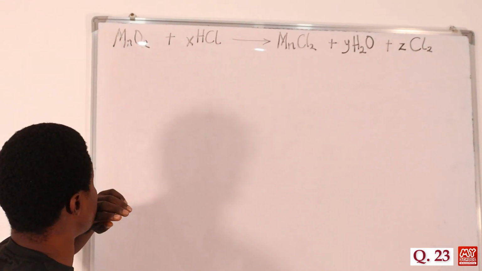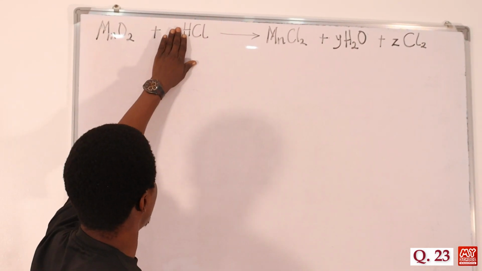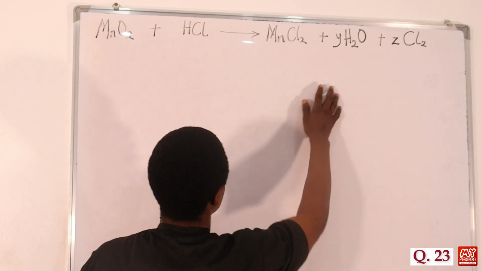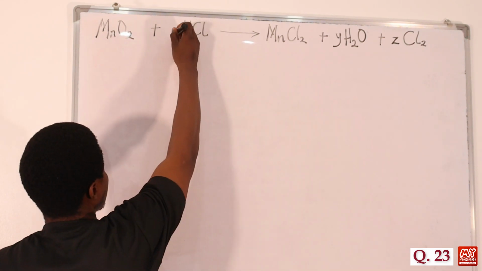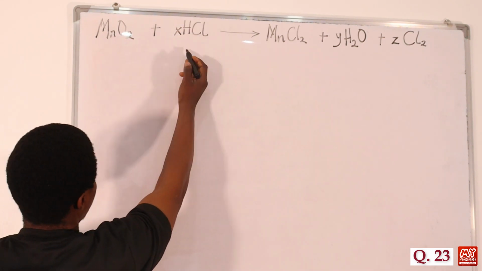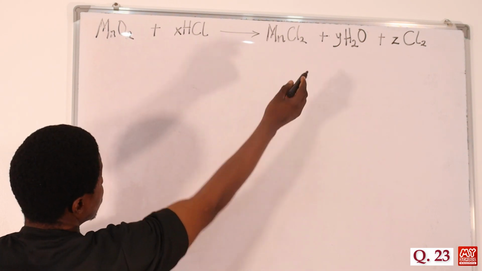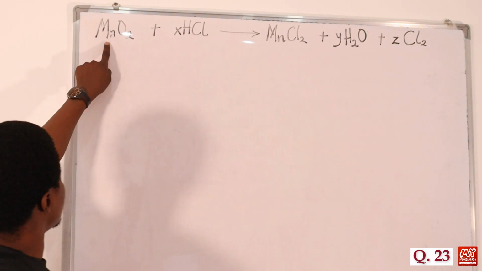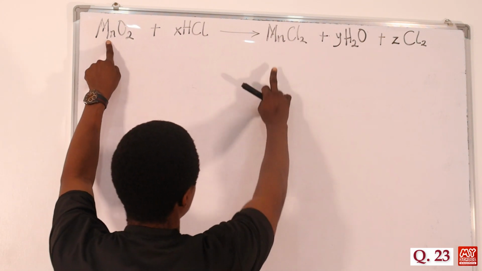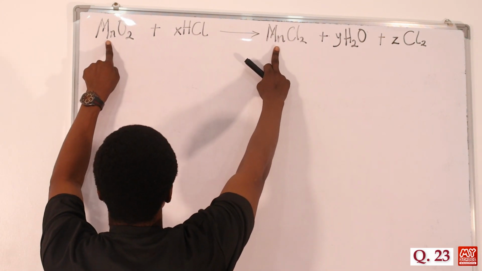So what I'll just do is clean up this. Okay, let's leave it there. I will just balance it by putting the values underneath. So we have manganese, 1 here. We have 1 manganese on the right hand side, so it is balanced.